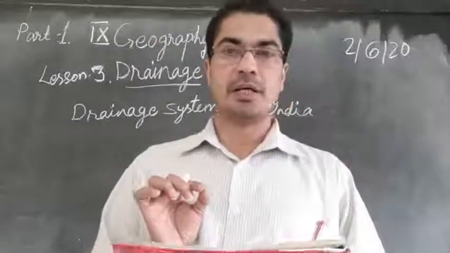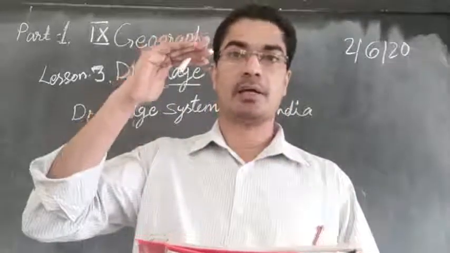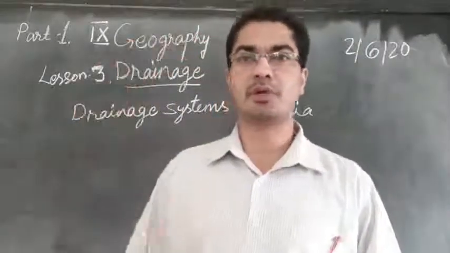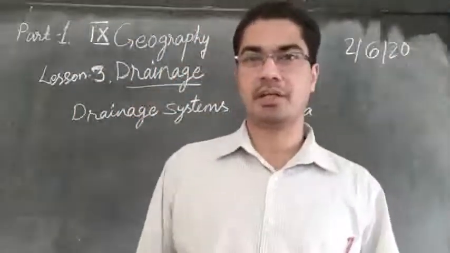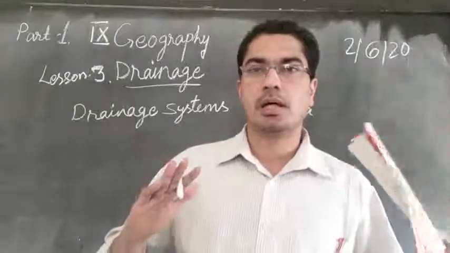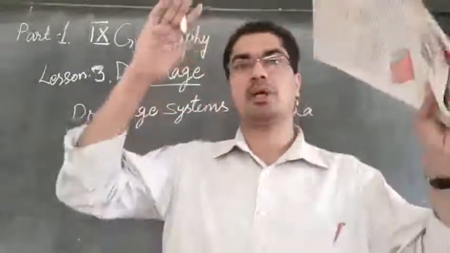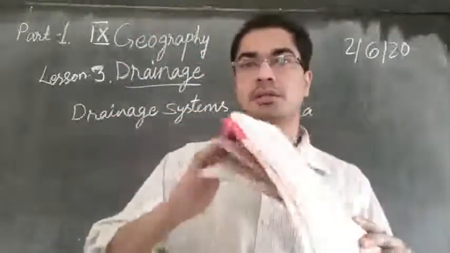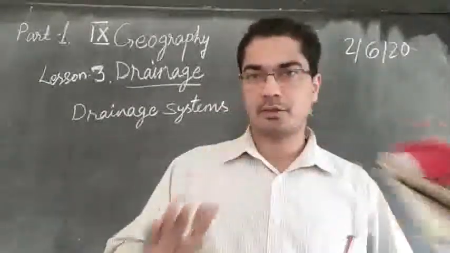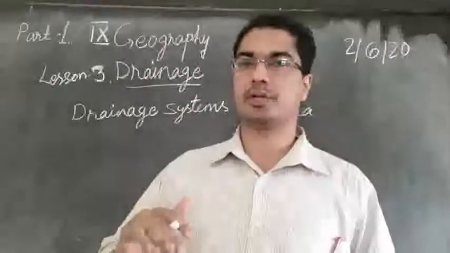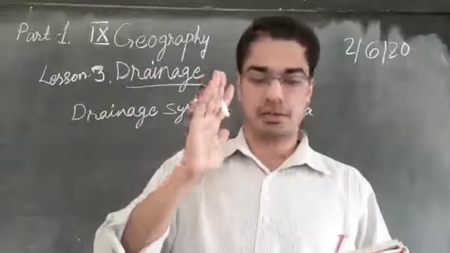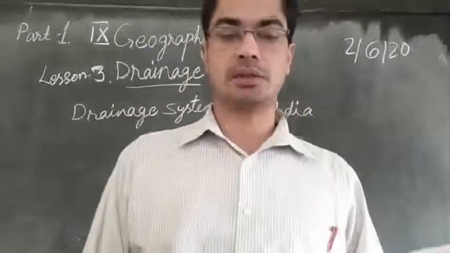Any elevated area, elevated means high area or lifted up area, like a mountain. The top of the mountain is high, it is an elevated area, and some of the land also is elevated. It may not be a very big hill but a small hill, but it will be elevated and both sides will be going down. Some are very high mountains, some are very low mountains. So that elevated area, the top part, is called a water divide.